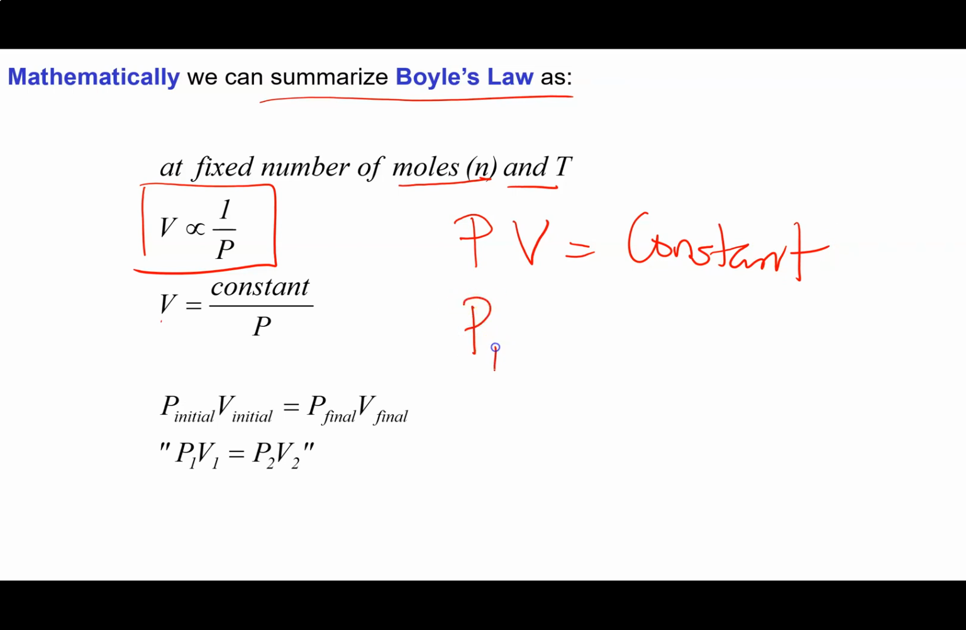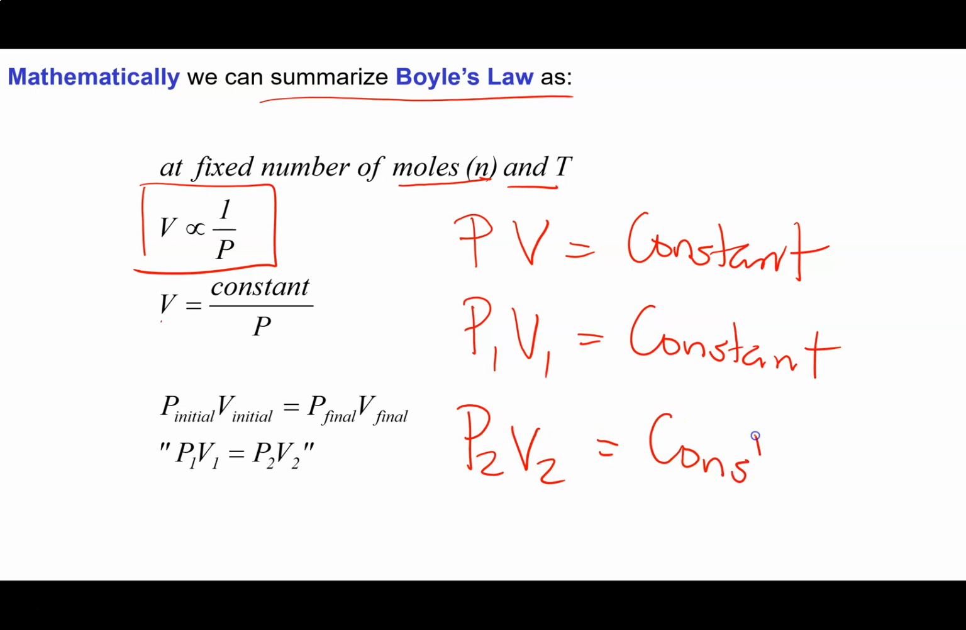So if I have a gas at pressure 1 and volume 1, those multiplied together will equal a constant. And if I have a gas at pressure 2 and volume 2, those multiplied together will also equal the same constant. So sometimes Boyle's law gets summarized like so. Now here's the thing. You don't need to know Boyle's law and you don't need to know this formula. We're going to generate one master equation called the ideal gas law that has pressure, volume, amount, and temperature in it. And so you don't need to memorize this guy.